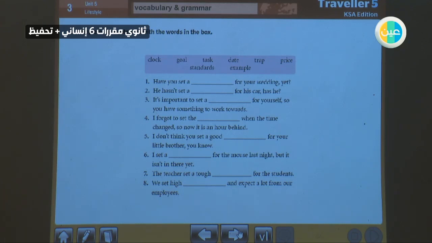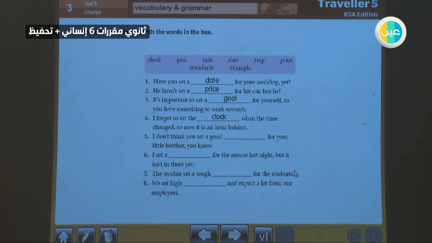Okay. Have you set a date for your wedding yet? Yes, set date. He has not set a price for his car. Has he set a price for his car? So he will pay. So price. It's important to set a goal for yourself so you have something to work towards. For sure, goals or goal. I forgot to set my clock when the time changed, so now it is an hour behind. Like when you travel from Saudi Arabia or Riyadh to Dubai, there is an hour difference. So you have to set your clock.